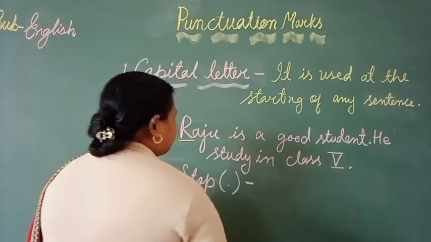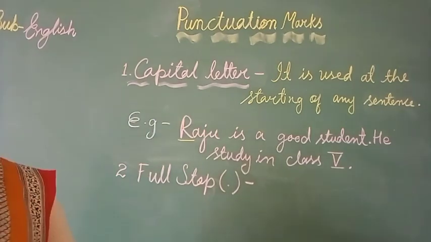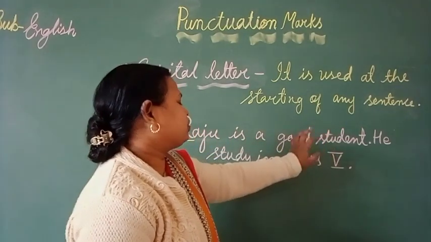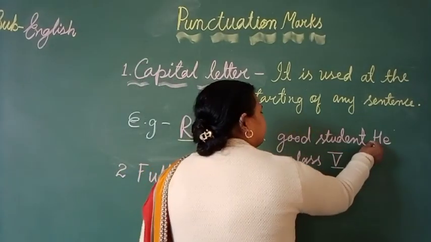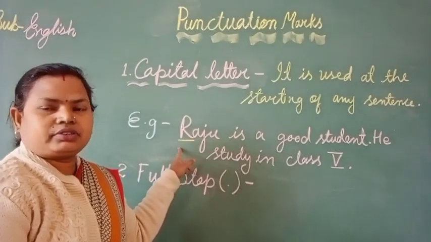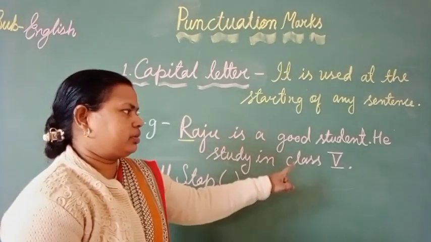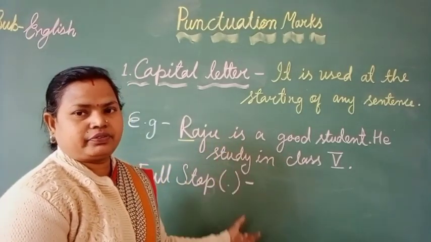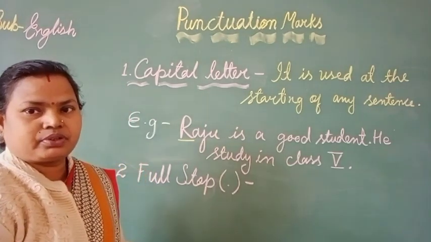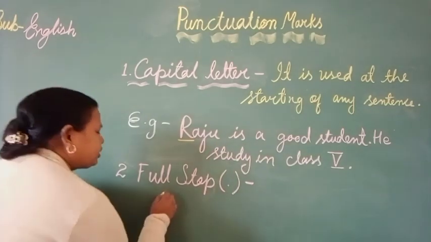As you have seen in the first example, Raju is a good student. Here I use the full stop. It means at the ending of an assertive sentence, we use a mark which shows the end of a sentence, and that is called a full stop. Okay. Let me write another example.